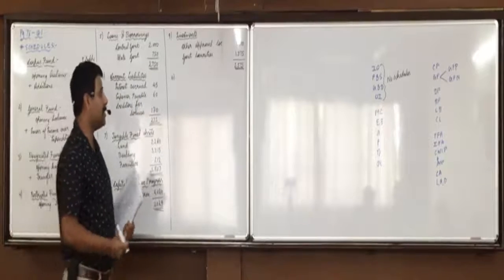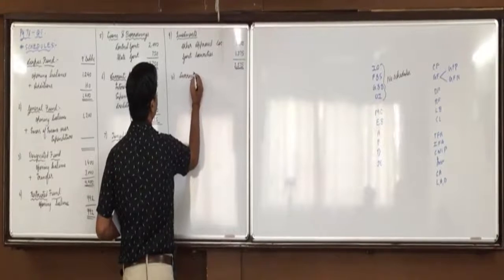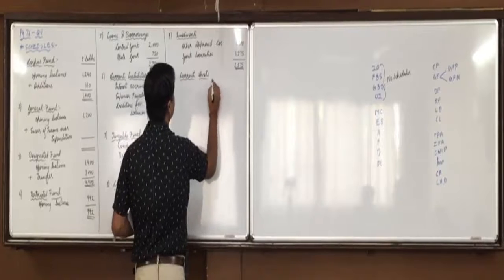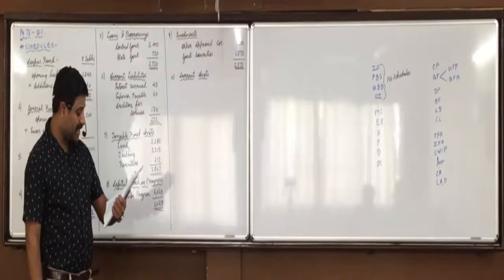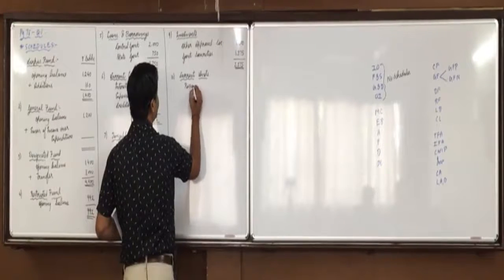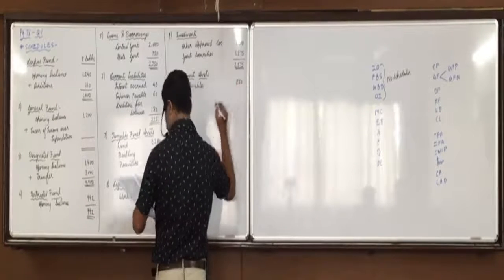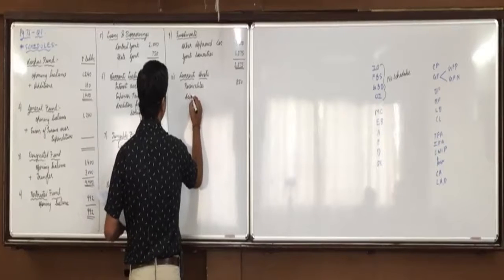Then after investments, we have current assets. In current assets, we have receivables, 850. Cash and cash equivalents, 810.